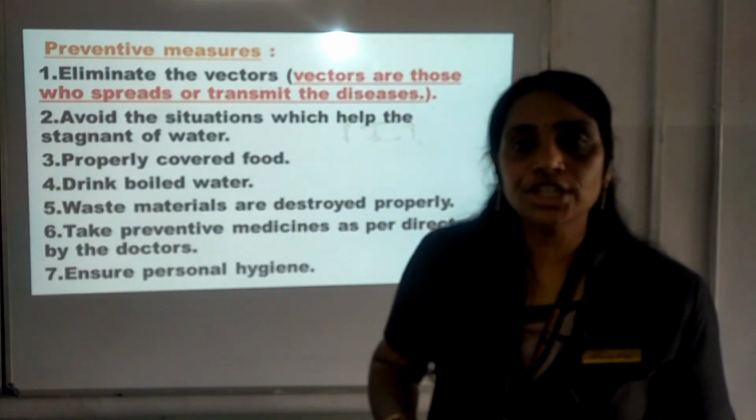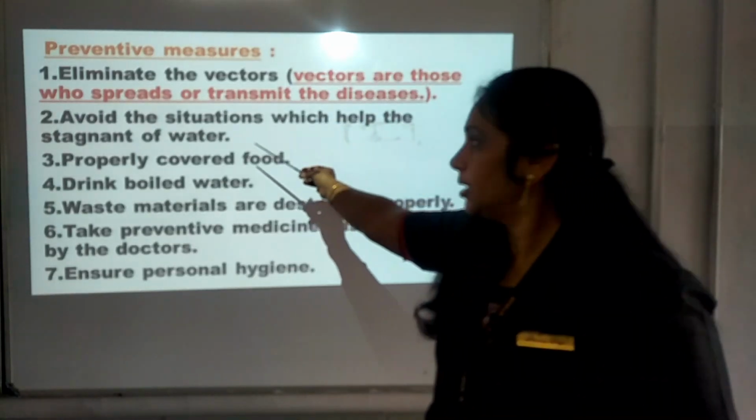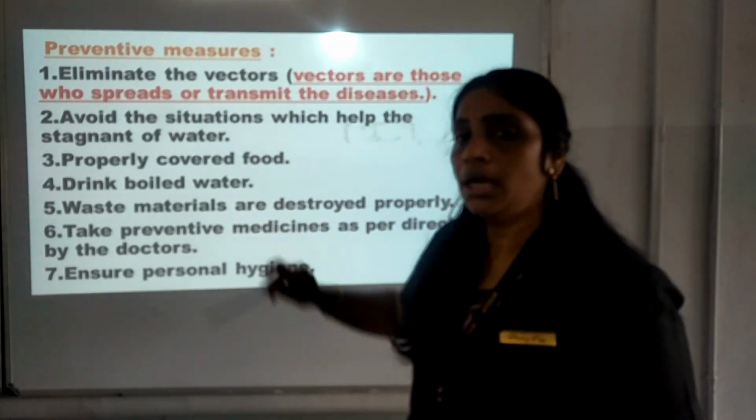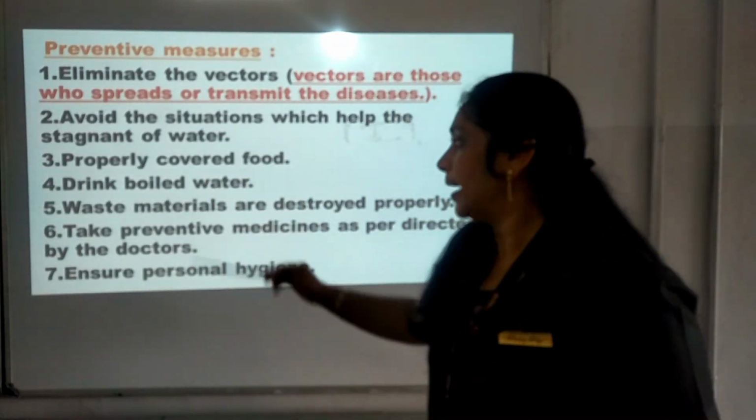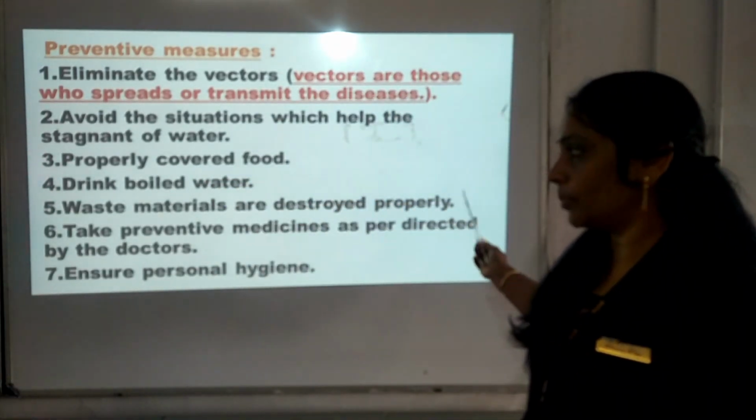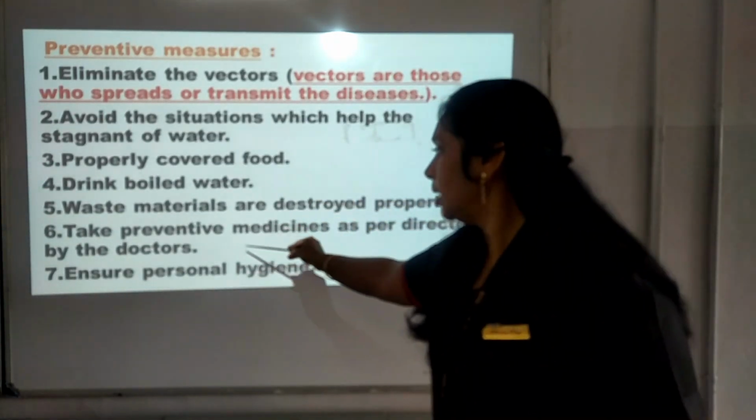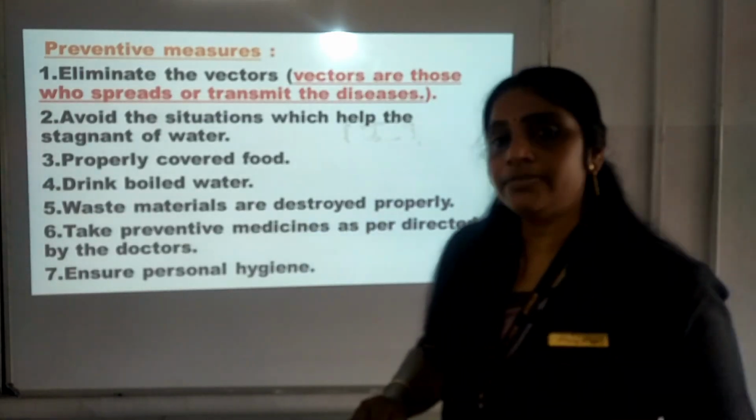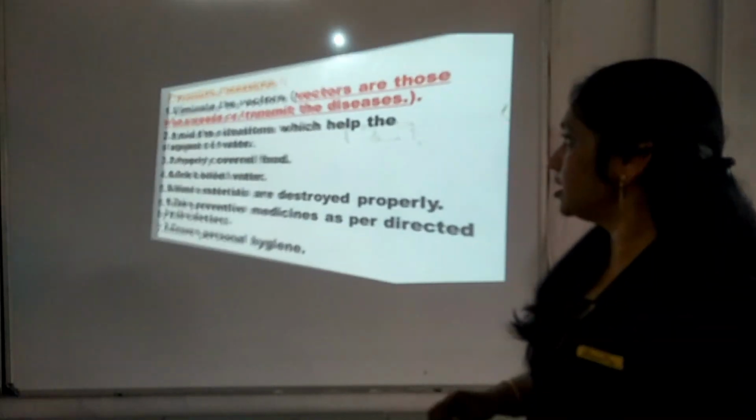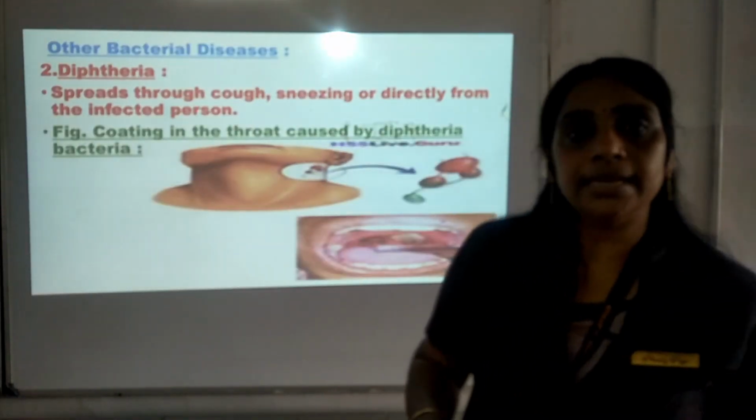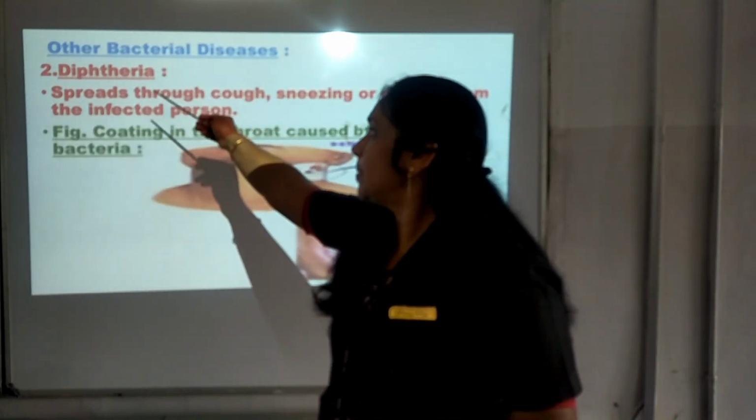And the preventive measure is eliminating the vector, avoiding situations of stagnant water, properly covered food should be there, we should drink boiled water, and the waste material should be destroyed properly. Preventive measures should be taken by taking the preventive medicines, as well as we should ensure personal hygiene, that we already understood.